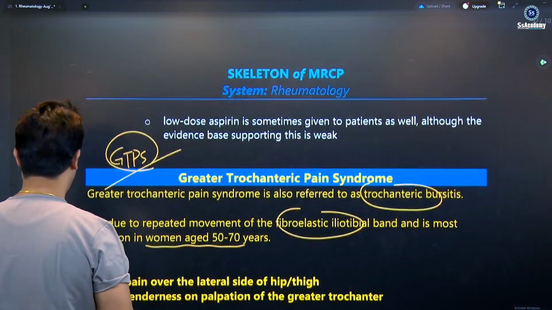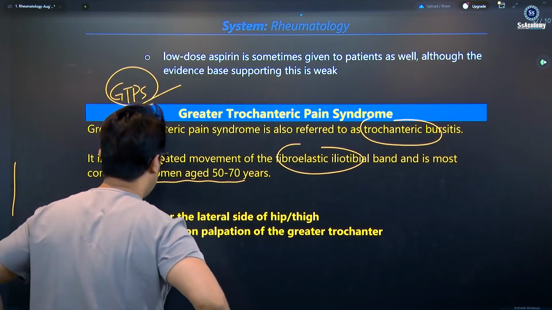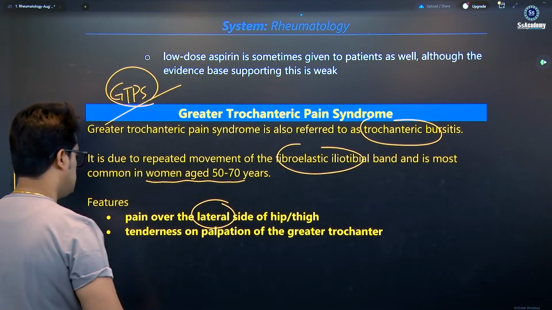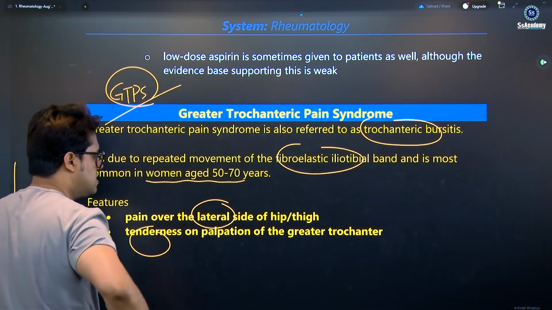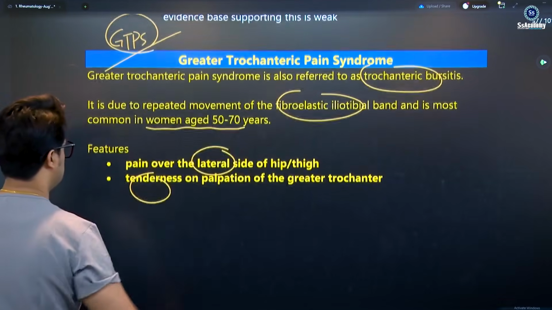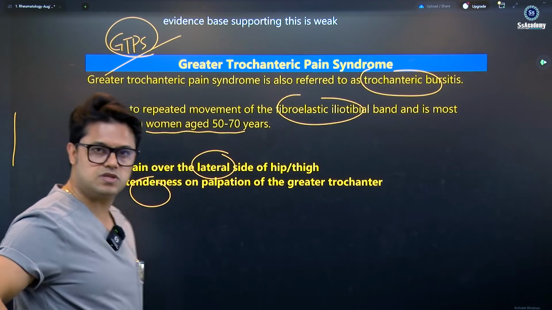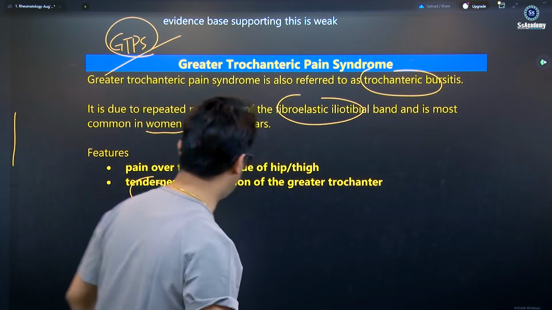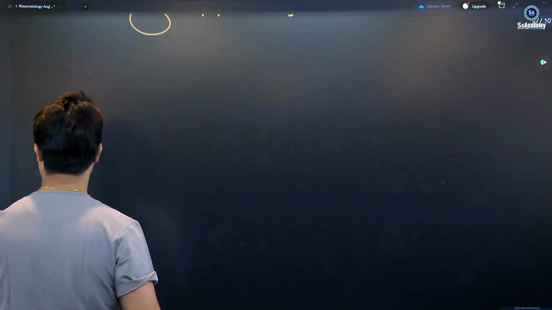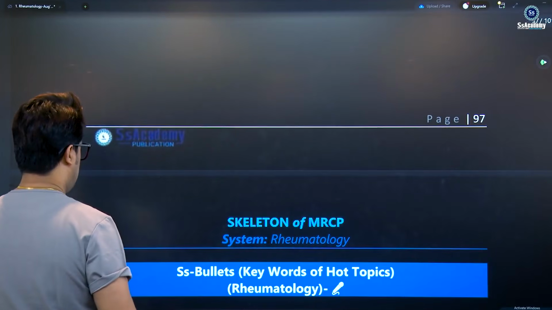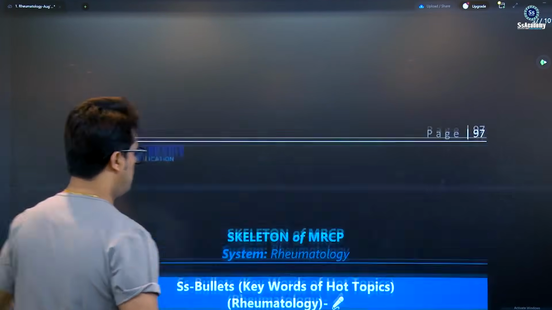Pain over the lateral side of the hip or thigh, so the lateral. Tenderness on palpation of the greater trochanter. So the pain is on the lateral side, over the trochanter, with tenderness over the trochanter. Very simple. Yes, my dear. And the SS bullets are very important, my dear.